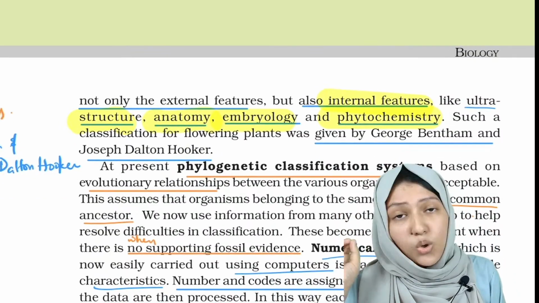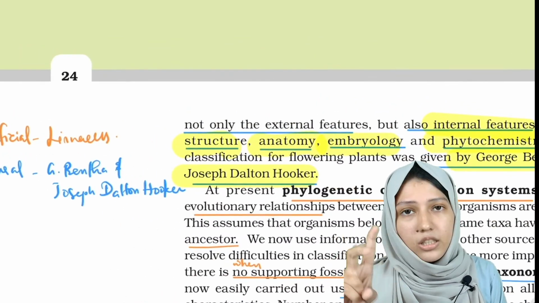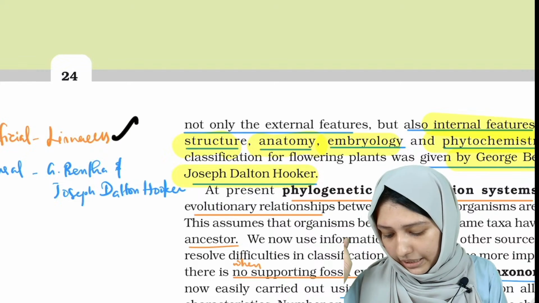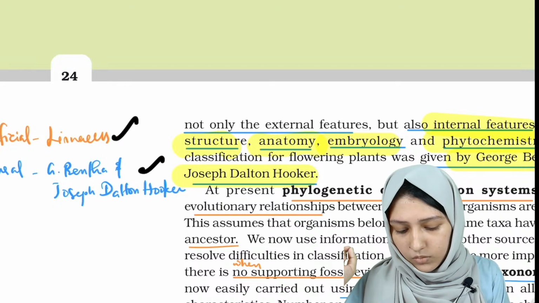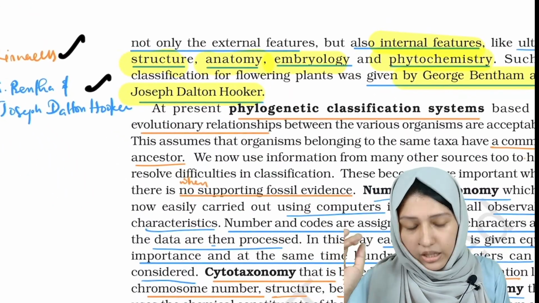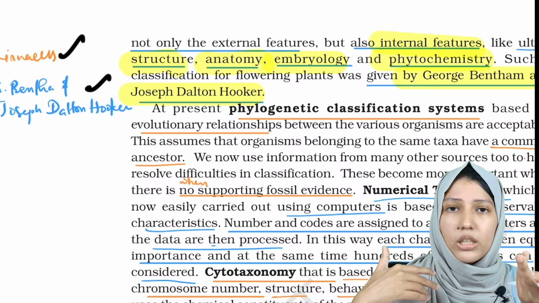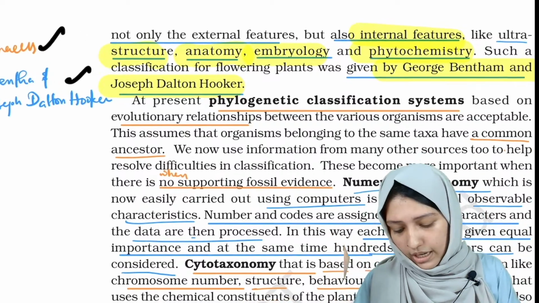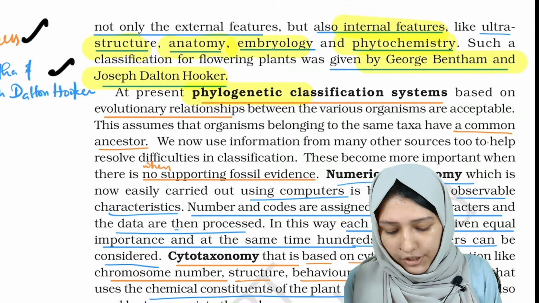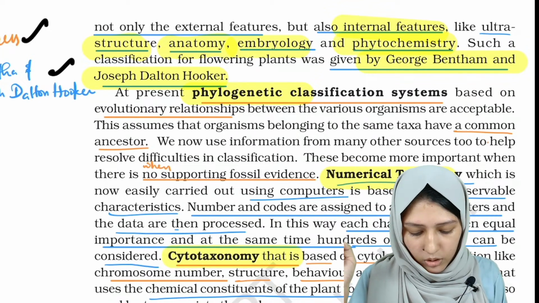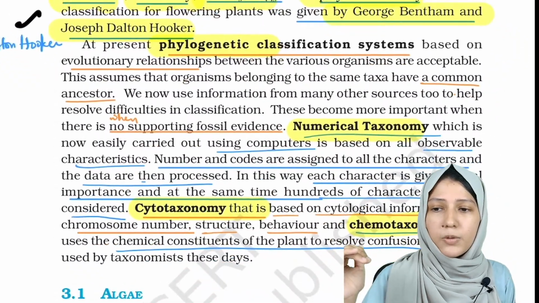And who developed this system of classification? It was George Bentham and Joseph Dalton Hooker. Just note these points: artificial classification by Linnaeus and natural classification by George Bentham and Joseph Dalton Hooker. These are the main types of classification: artificial and natural. There were other classifications which were developed later: phylogenetic classification, numerical taxonomy, cytotaxonomy, and chemotaxonomy. We have to learn about these four types.